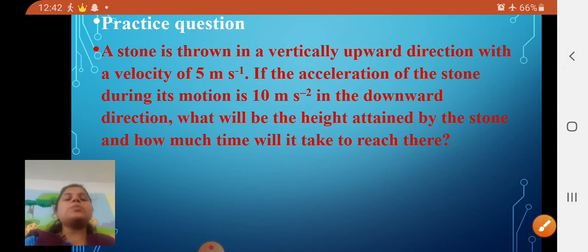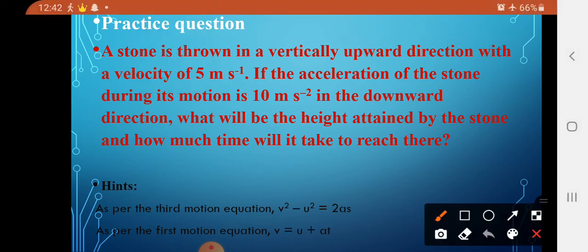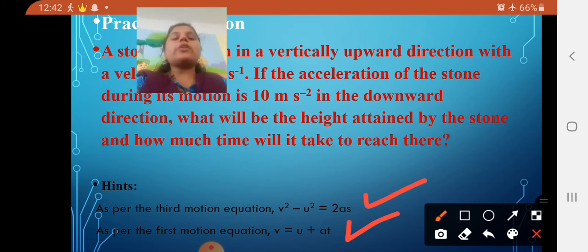For this purpose I am going to give you some hints. What are those hints? You have to consider the third equation. What is the third equation? That is v square minus u square is equal to 2as. After that, according to the first equation of motion, v is equal to u plus at. So these are the two hints. You have to find out the answer. If you are not able to find it, just contact me and I can explain it once again.